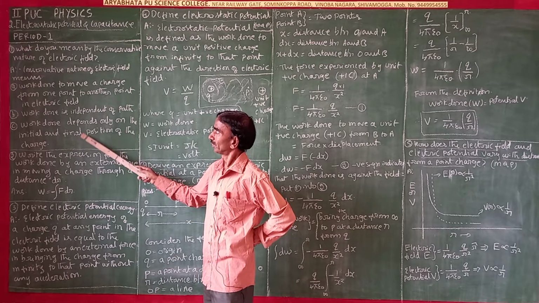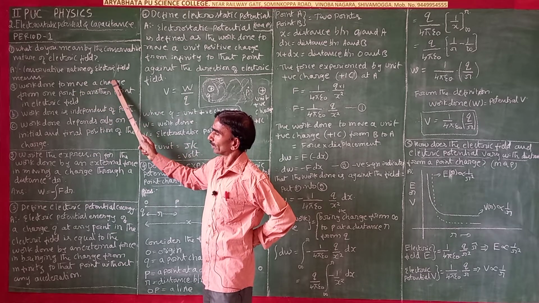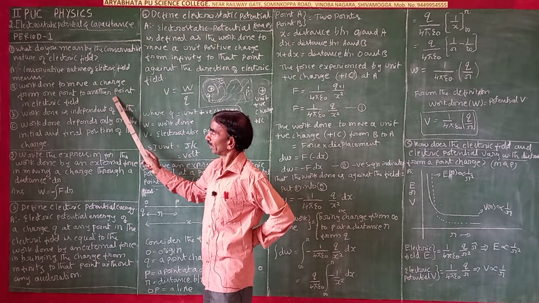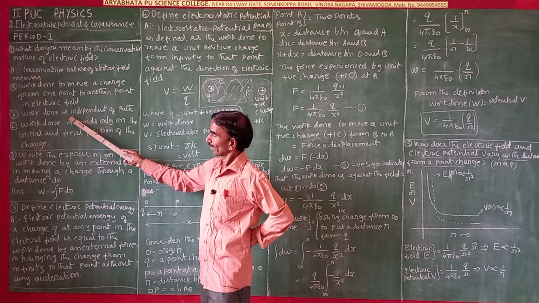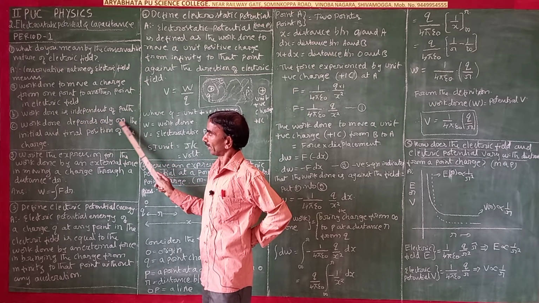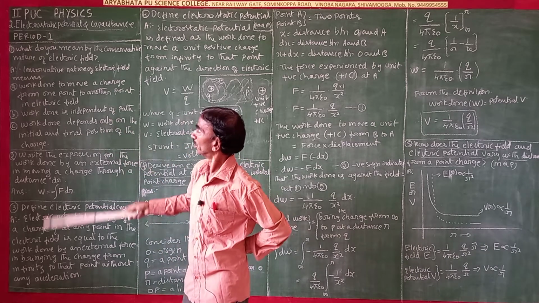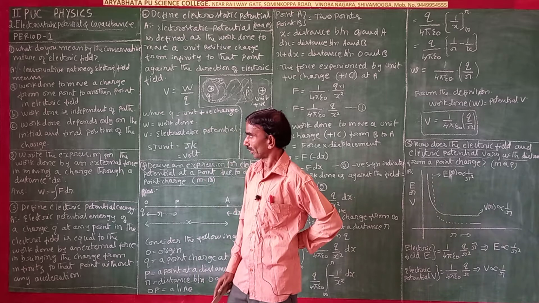These are the 3 points you have to know. Work is done to move a charge from one point to another point in the electric field. Work done is independent of the path. Work done depends only on the initial and final position of the charge. So, it is the conservative nature of electricity.